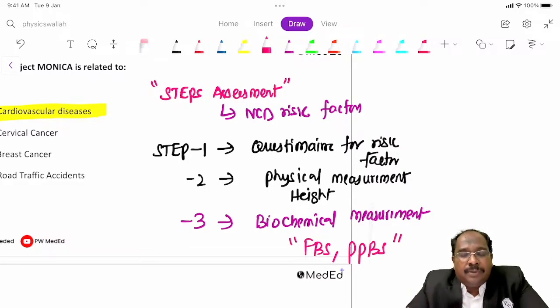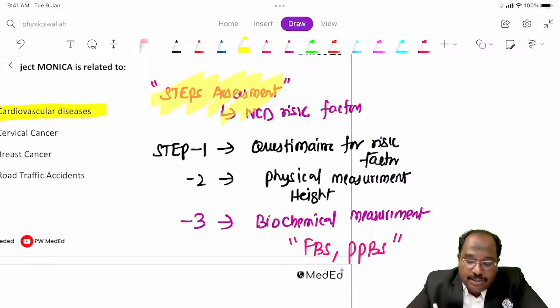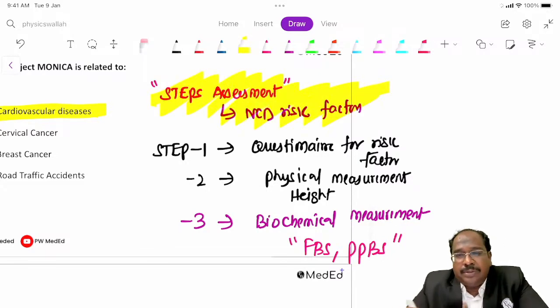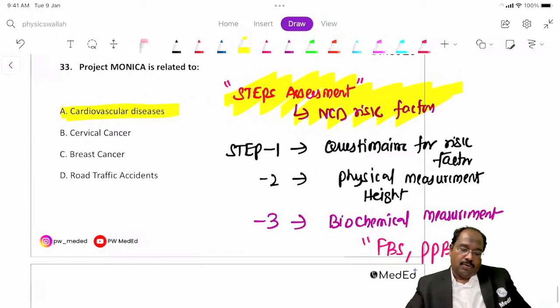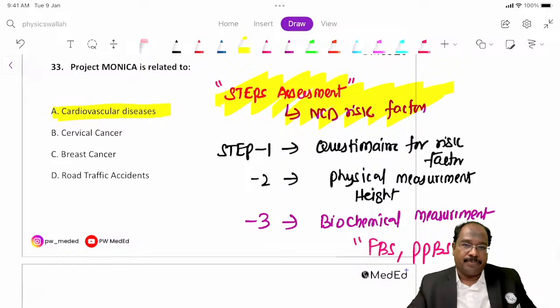So am I clear? This was last year's NEET question. So what will you do? You will measure their risk factors, the behavioral things, and physical measurements, and fasting, postprandial, cholesterol, all these things you will measure. Okay, this is STEPS assessment. Fine.